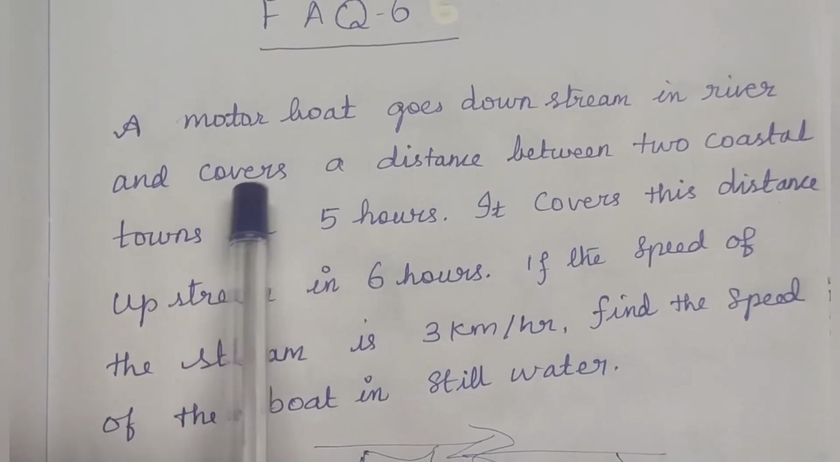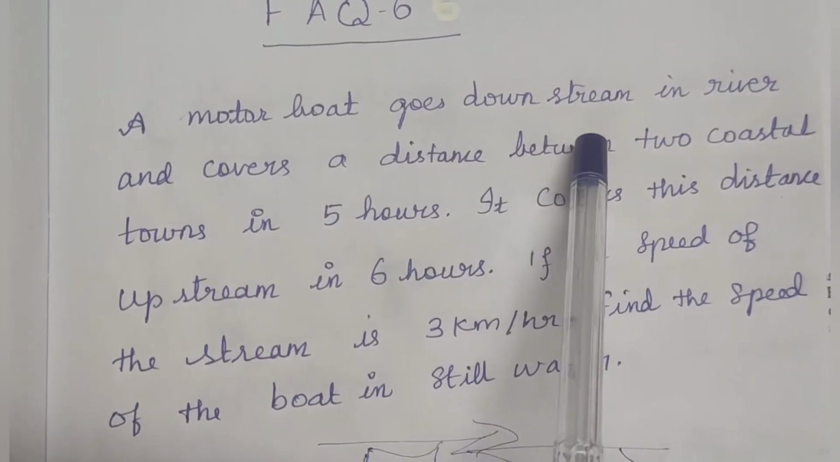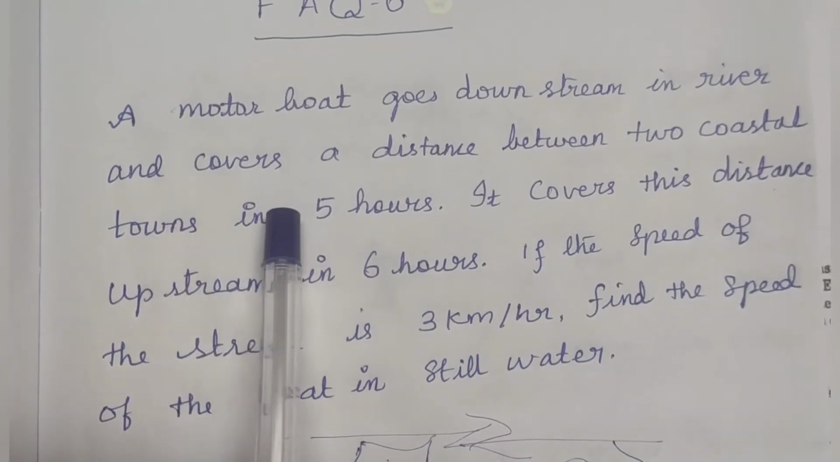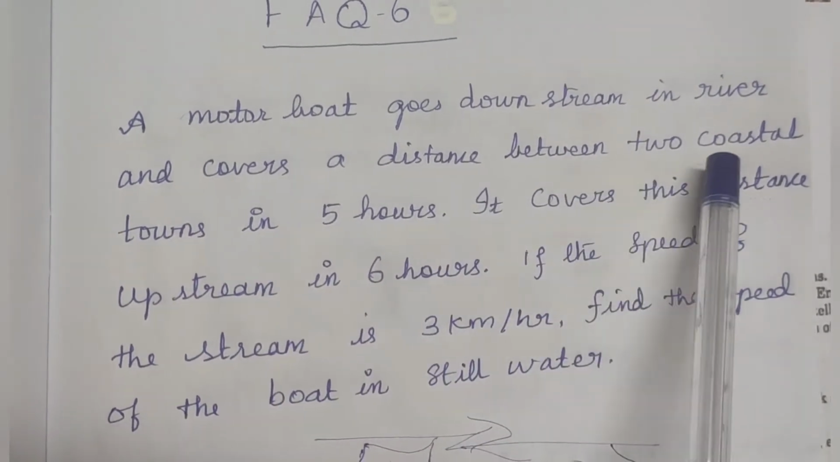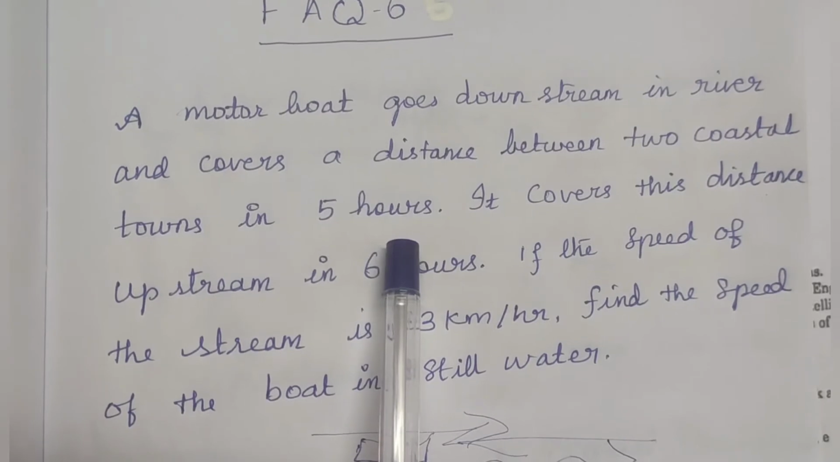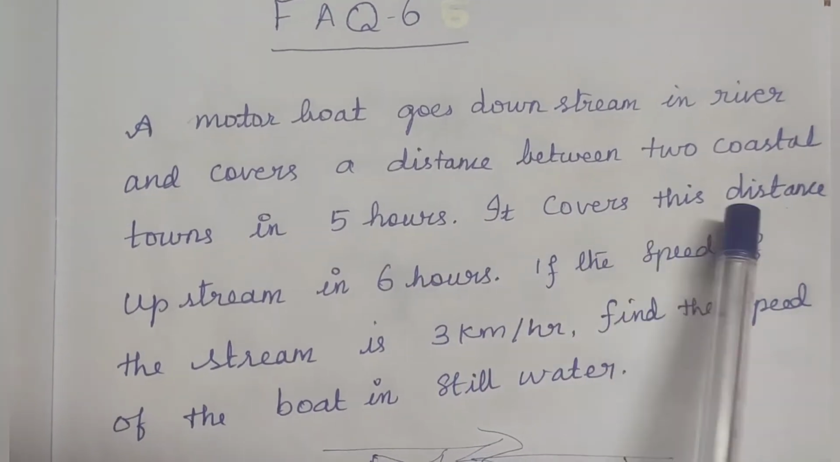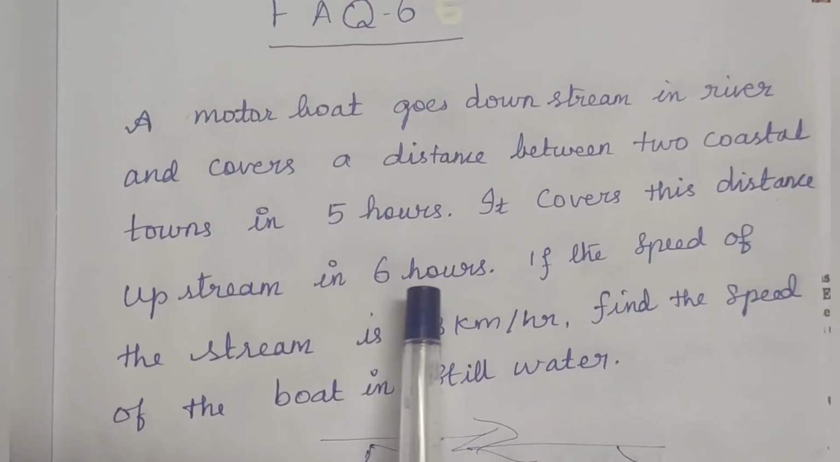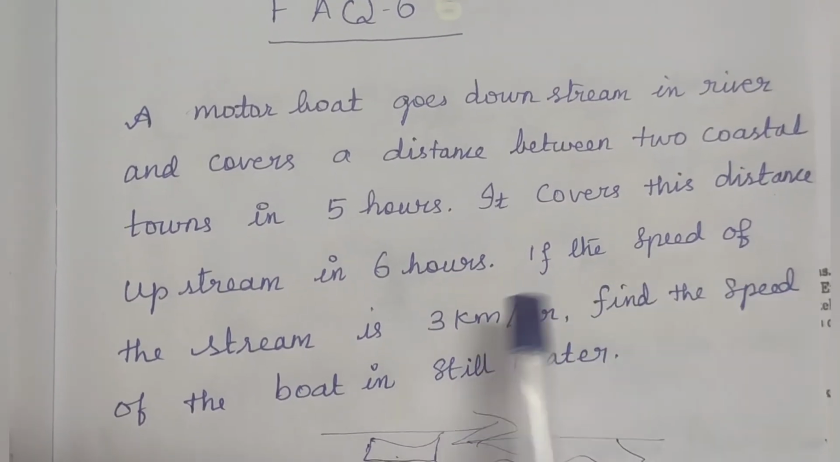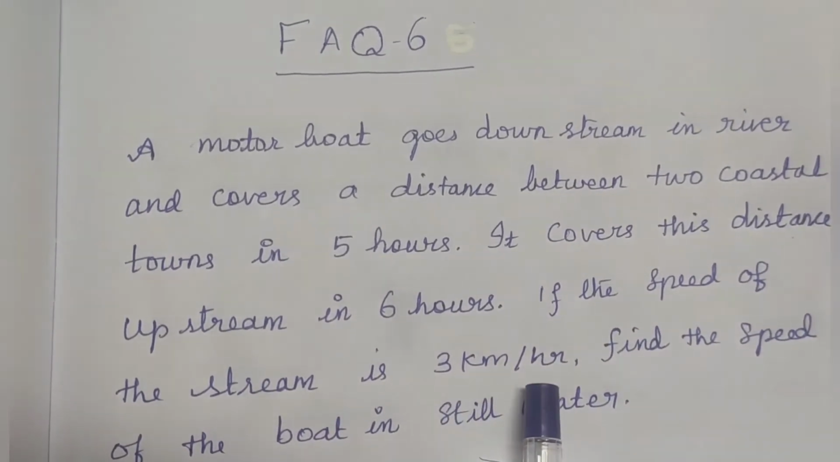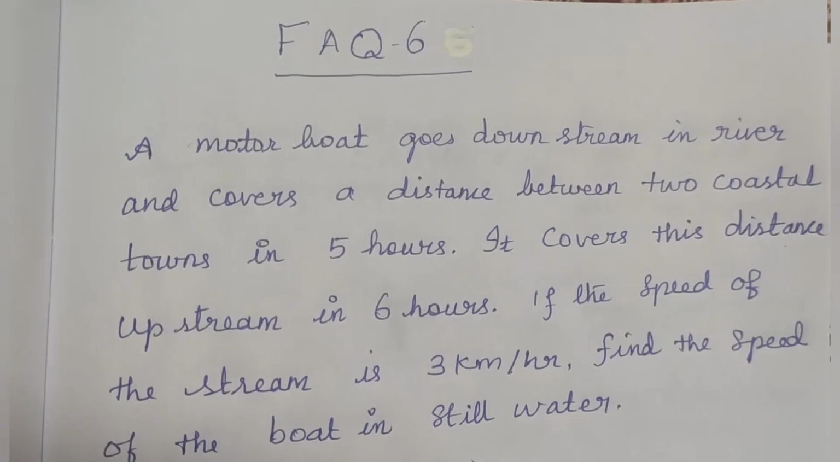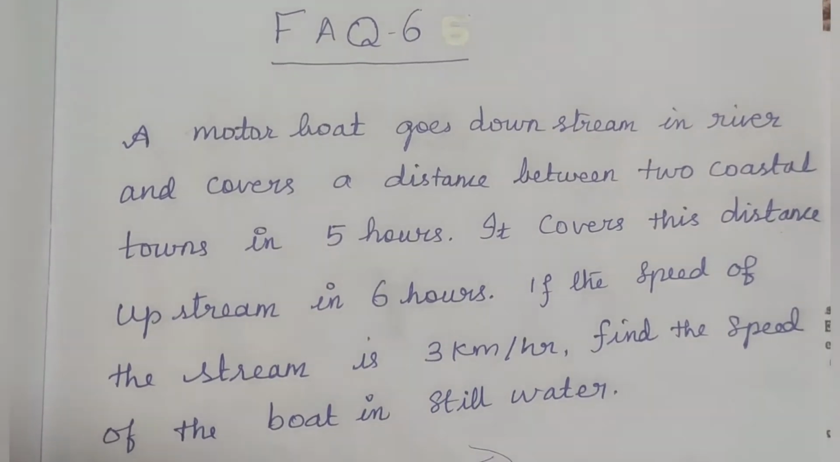Question: a motor boat goes downstream in a river and covers the distance between two coastal towns in 5 hours. It covers this distance upstream in 6 hours. If the speed of the stream is 3 km per hour, find the speed of the boat in still water.